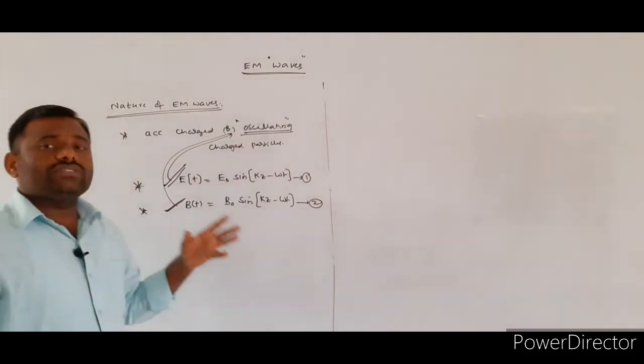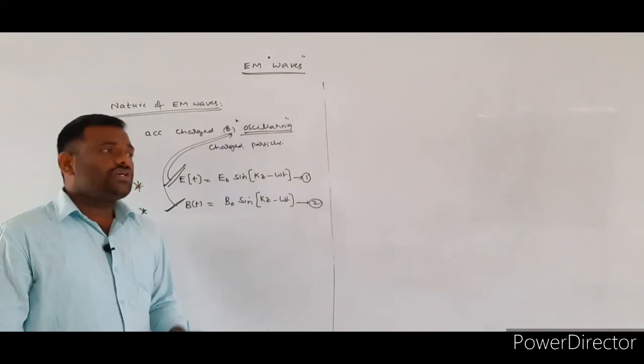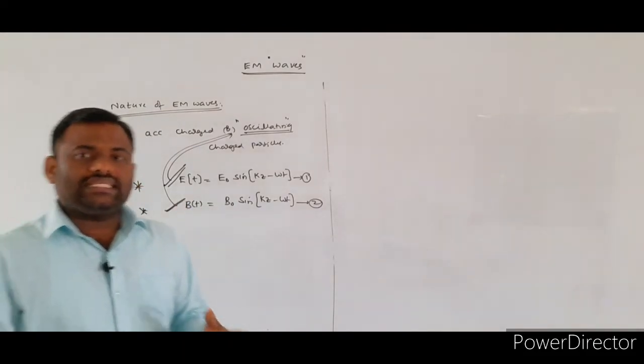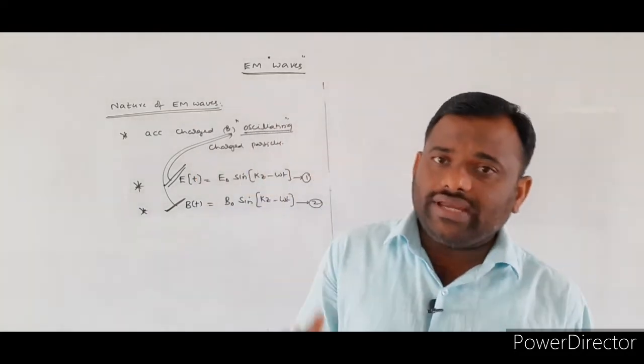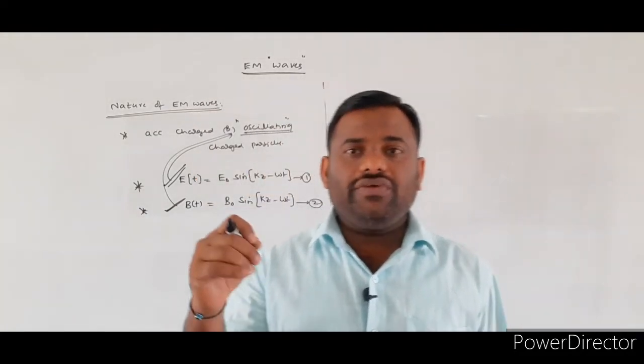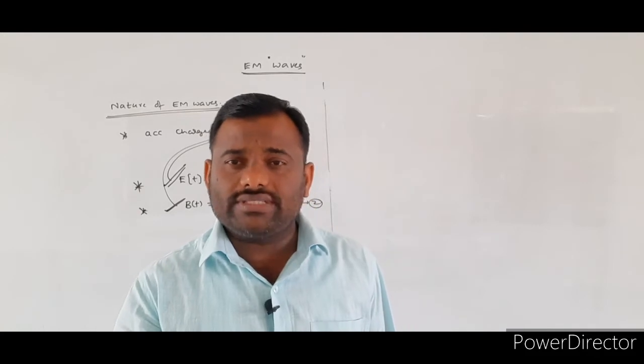Now, whenever these two waves, the electric field as well as the magnetic field, are combined together, we already told that electromagnetic waves are formed.